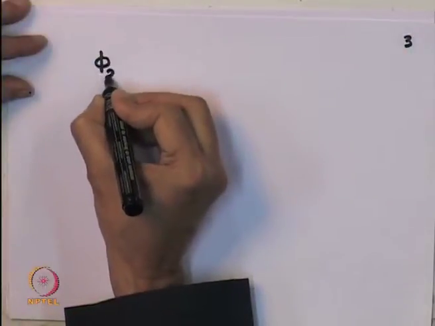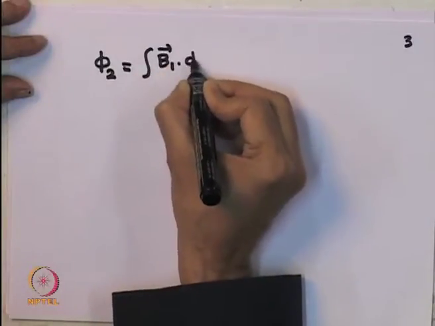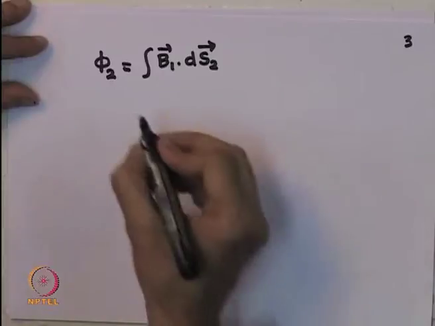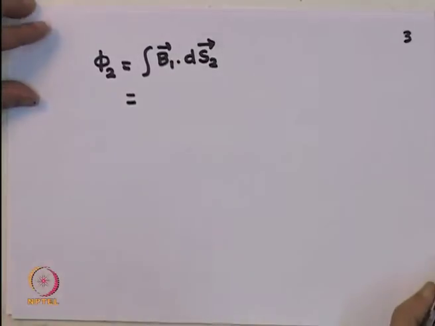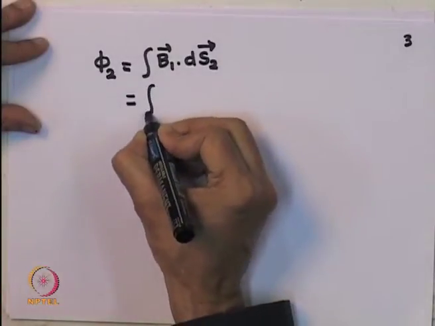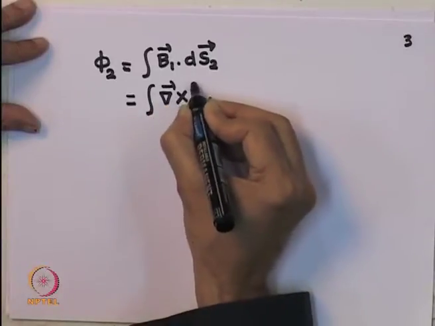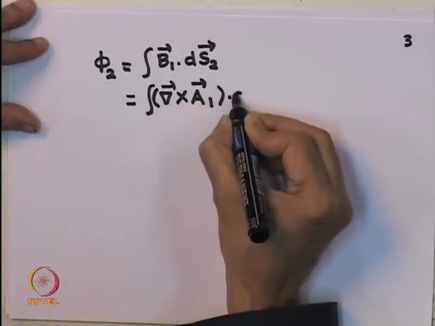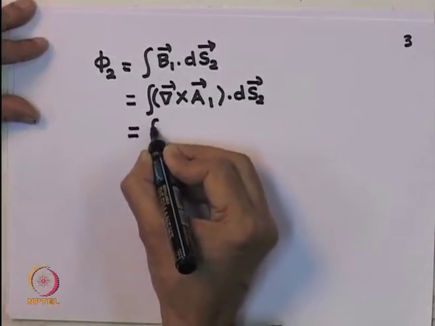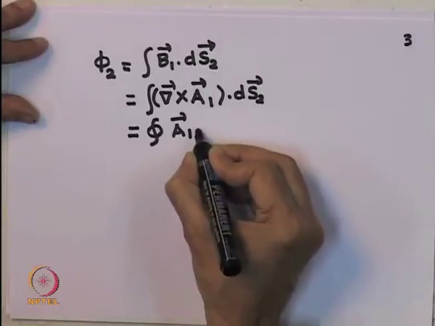We said that phi 2 is integral B 1 dot d S 2, B 1 because the magnetic field is produced by the first loop. Now, let me express this in terms of the vector potential produced by the current in the first circuit. I will write B as del cross A 1, dot d S 2, and by Stokes' law this would become the line integral of A 1 dot d L 2.